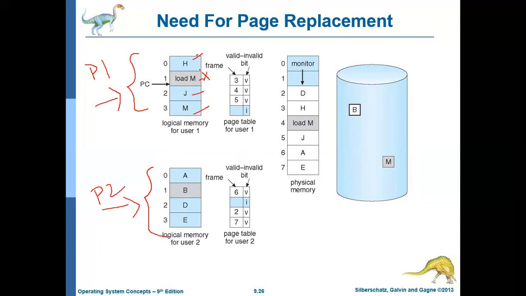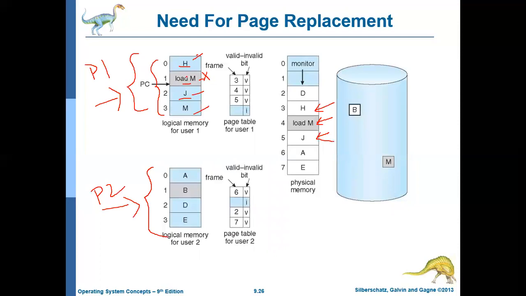The point is, these are the pages in process 1. Out of these 4 pages, 3 pages were available in the main memory. If you see the page H, it is here. The page X, which contains the load M instruction, is available here, and the page J is also available in the main memory.